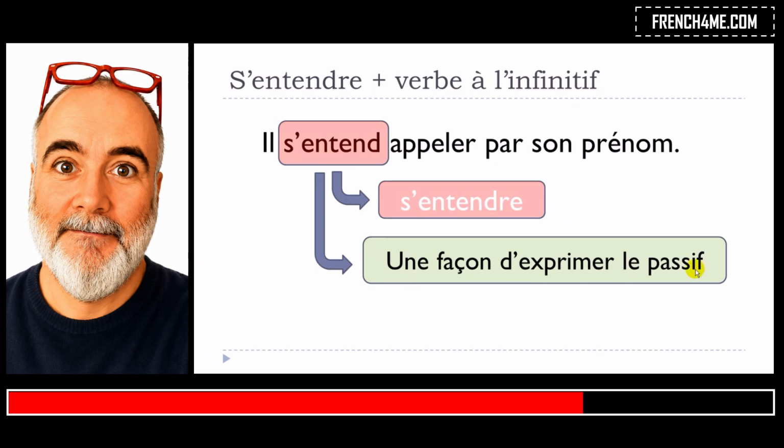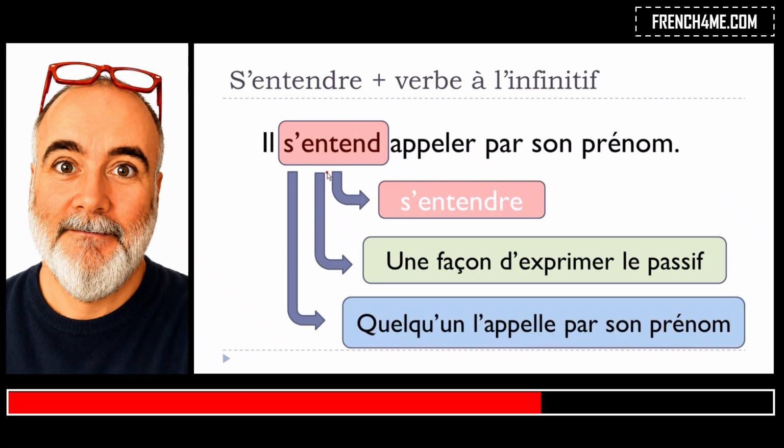Okay, and in that case, you understand that if it is the passive form, then it means that the subject doesn't do the action. So in that case, il won't call. I mean, he's not calling, okay? But then if you want to get the meaning of the sentence, you could use quelqu'un, somebody, someone is calling him by his first name.